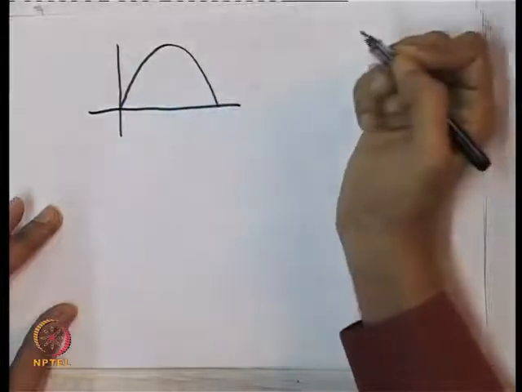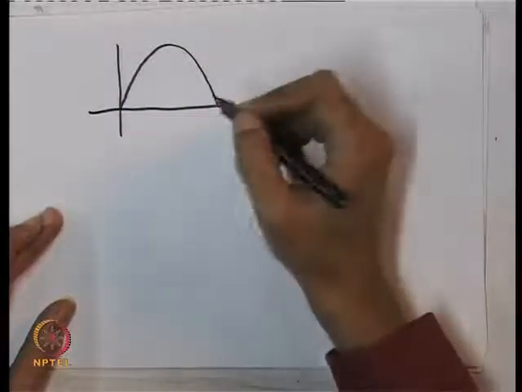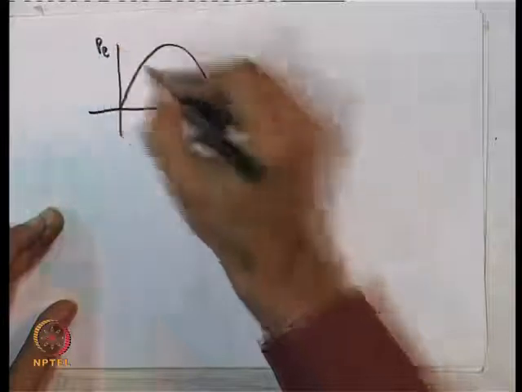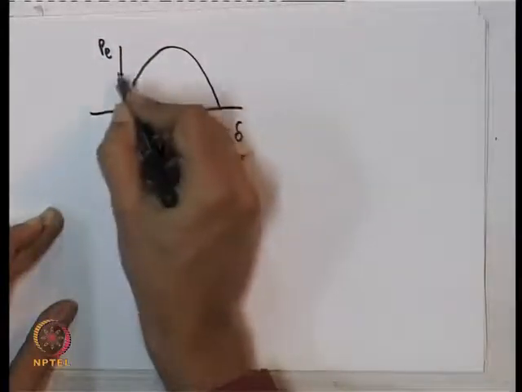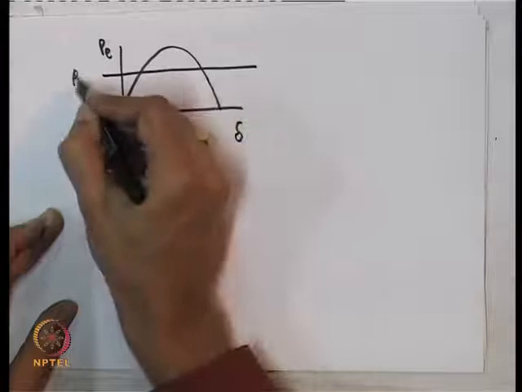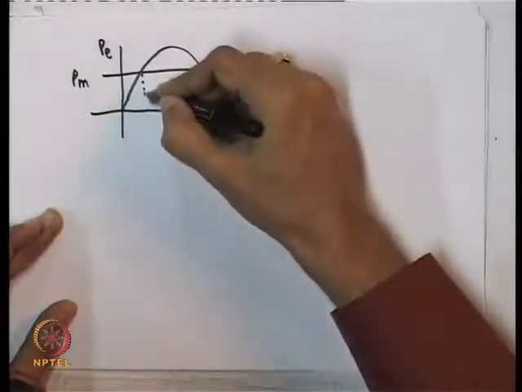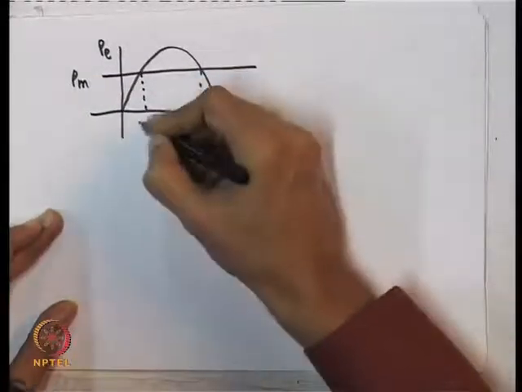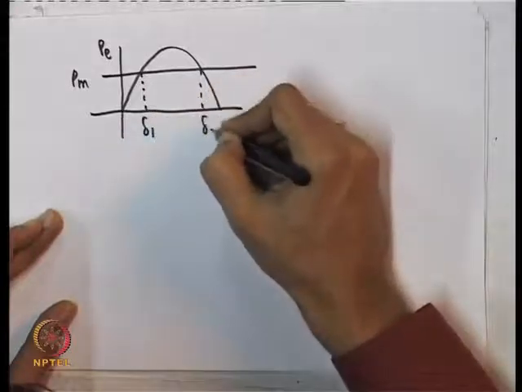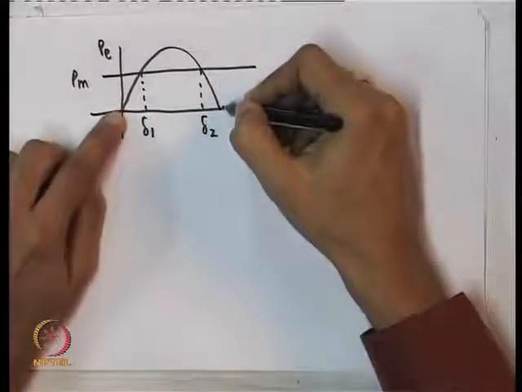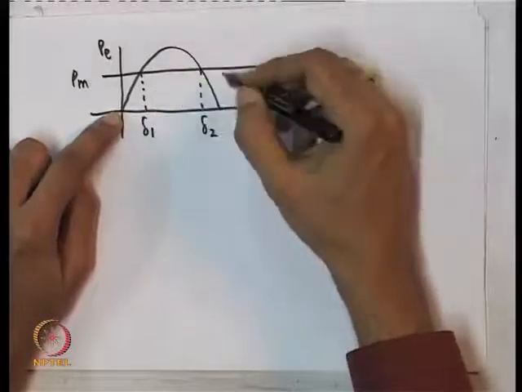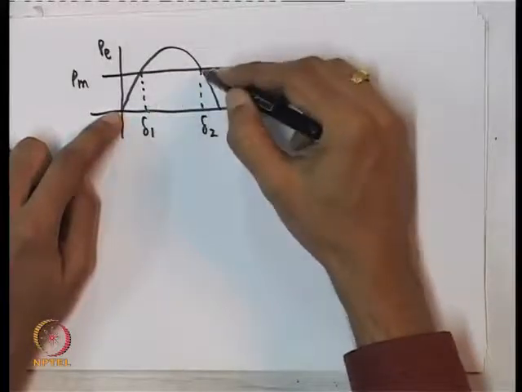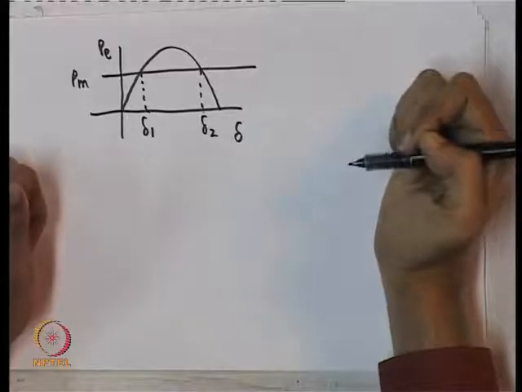Now, just to look at it graphically, if this is Pe, Pe is nothing but Es E sin delta by Xe. So, this is electrical power versus delta, and this is Pm, say a certain value of Pm. Then the point at which they are equal defines the equilibrium. In fact, from 0 to 180 degrees, there are 2 possible equilibria of delta, one here and another here, for this particular value of Pm.